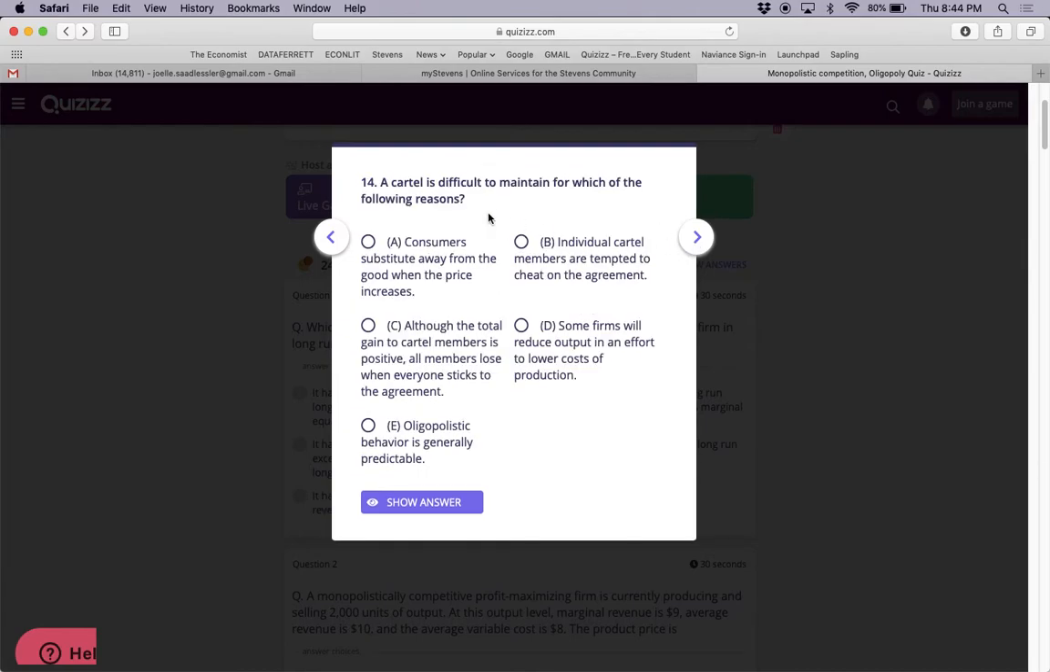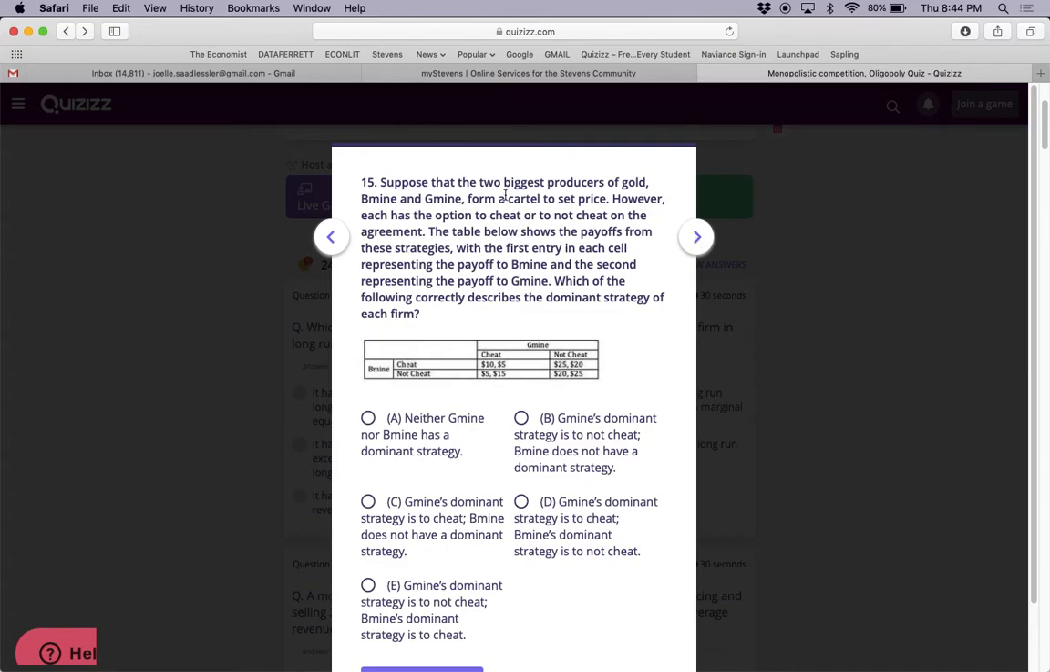A cartel is difficult to maintain for which of the following reasons? And the answer is there's always a temptation to cheat. Individual cartel members are tempted to cheat on the agreement, so that's how come cartels fall apart. Suppose that the two biggest producers of gold, B mine and G mine, form a cartel to set price. However, each has the option to cheat or to not cheat on the agreement.